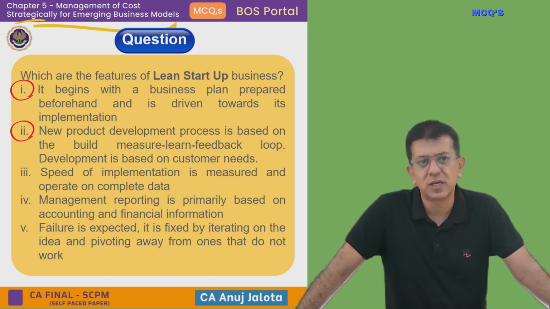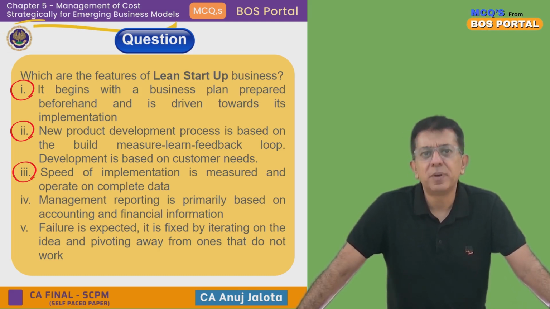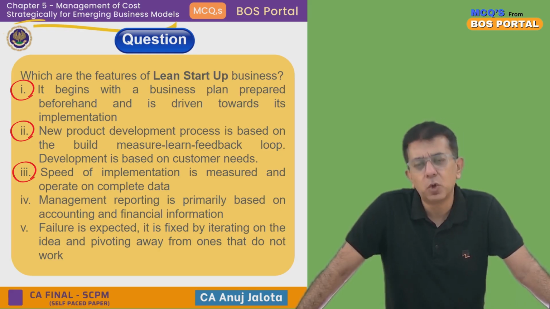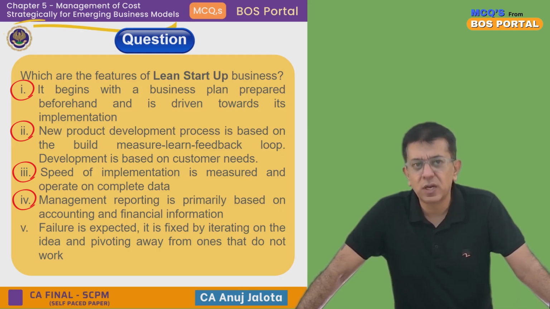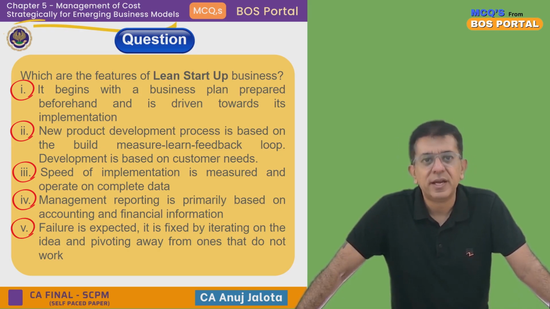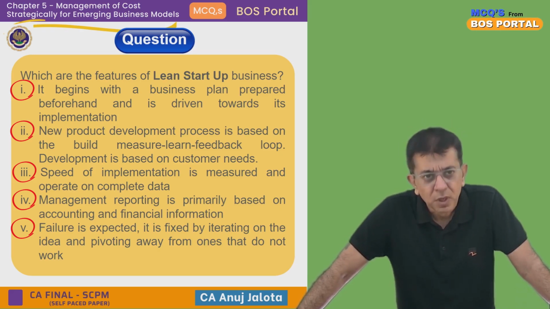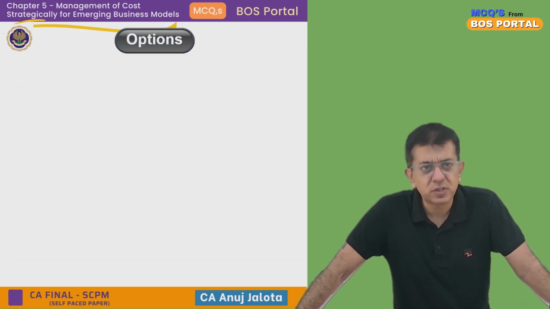Development is based on customer needs. Speed of implementation is measured and operates on complete data. Management reporting is primarily based on accounting and financial information. Fifth, failure is expected. It is fixed by iterating the idea and pivoting away from the ones that do not work.